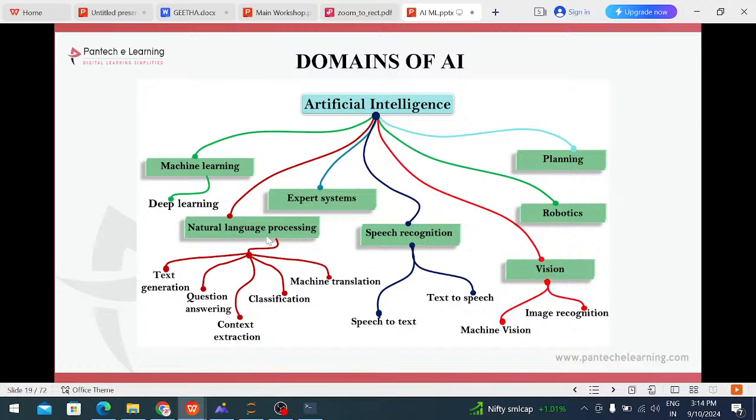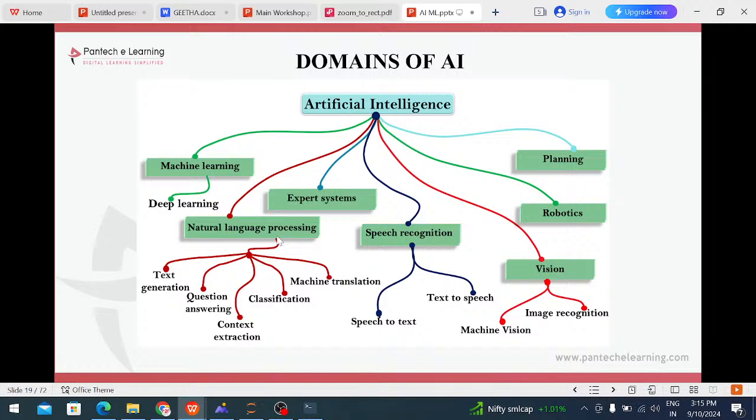Natural language processing means whatever text information there is, it is converted to speech and speech to text. That type of data we use. One language is called natural language processing. There is text generation and question answering: whatever question is asked to the system, for example a chatbot. In a chatbot, a customer is facing this type of problem, and please give me the reply. For that purpose we use question answering, context, translation, and classification, where we classify the data.